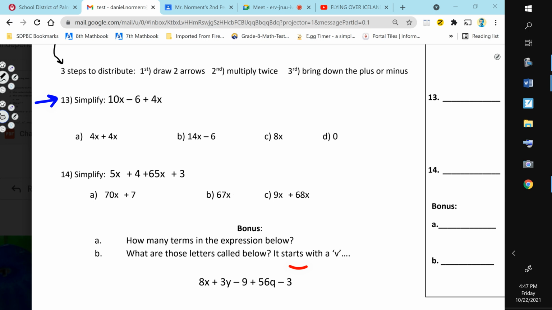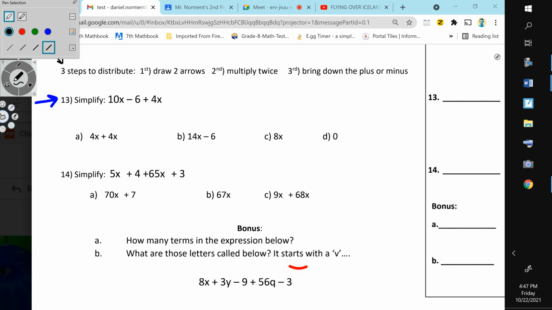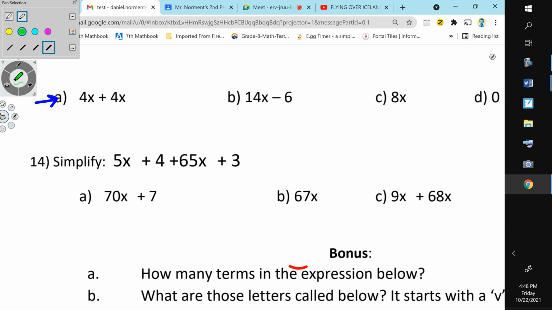And then number 14, here's the hint. This is all I'm going to give you, and then you're on your own. Make it a little bit bigger, though. There's that. And there's that. That should be more than enough help.